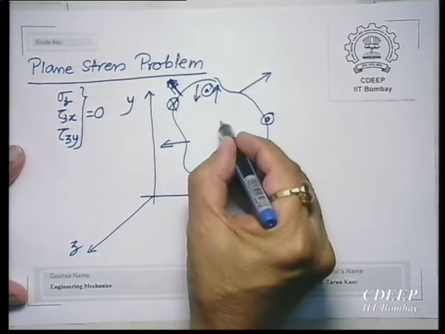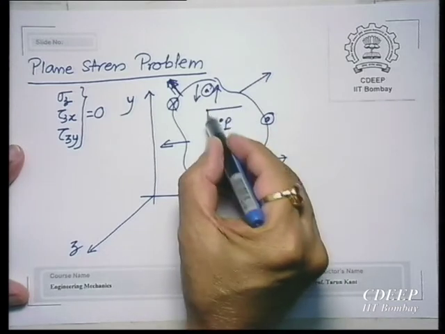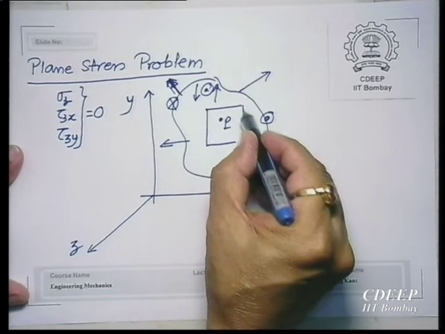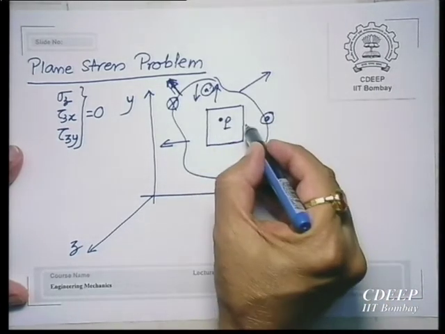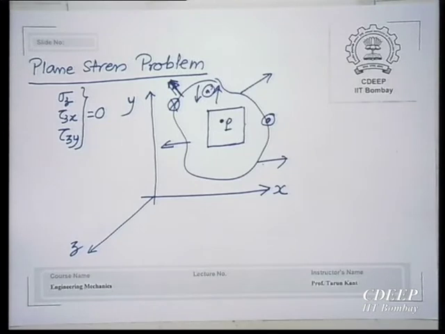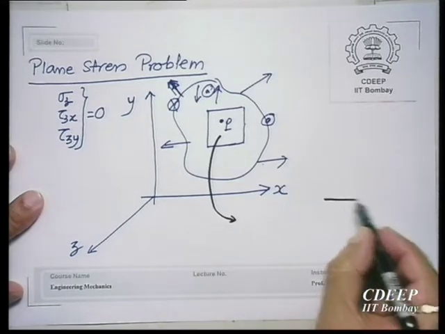In that case, if this is your point P, be clear about it. Do not say that you do not know plane stress. If this is a point P and I draw a small element, what is the state of stress acting on this element? This is what we had done last time.